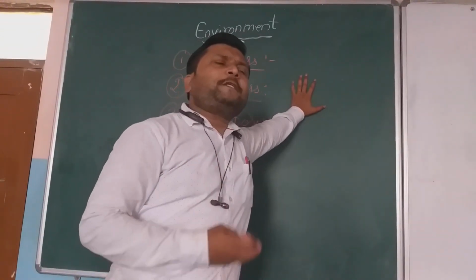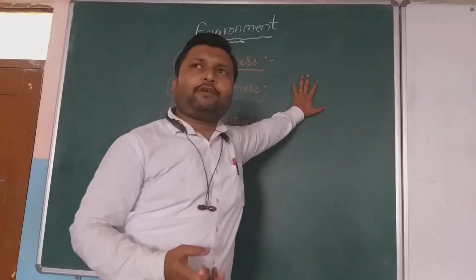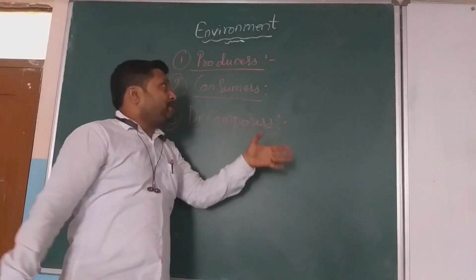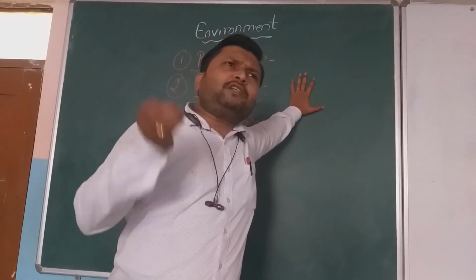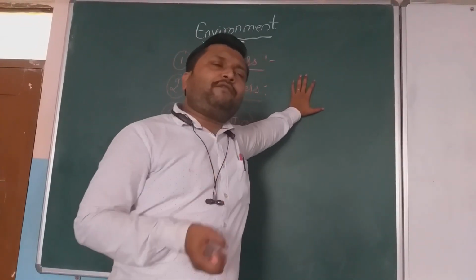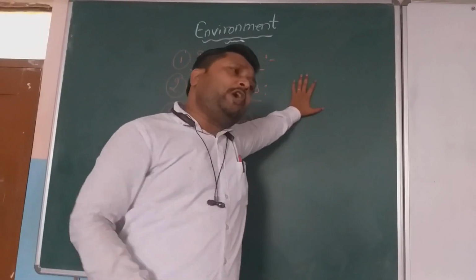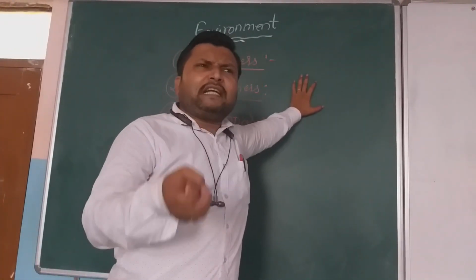These inorganic substances may be in the form of glucose or starch, whatever. They take it and utilize it, and these will generally be utilized by the plants, because we know that plants require raw materials in the form of soil, water, carbon dioxide, sunlight, etc.